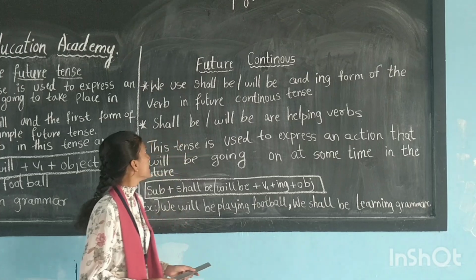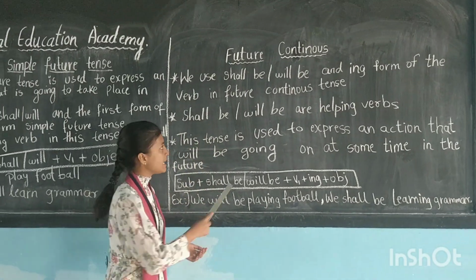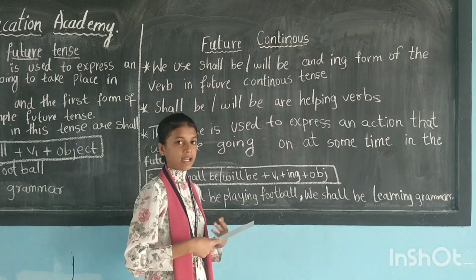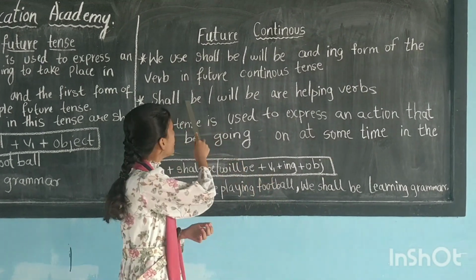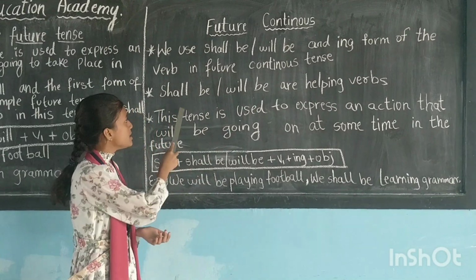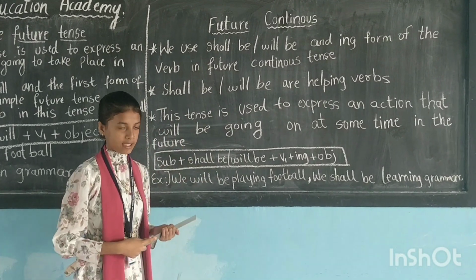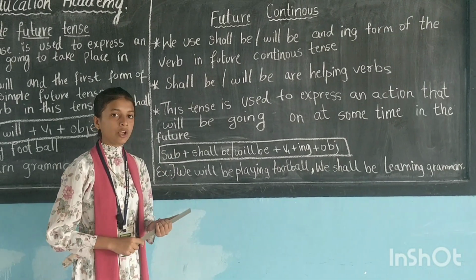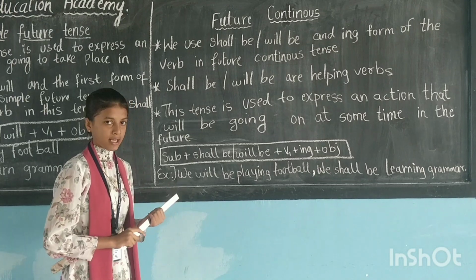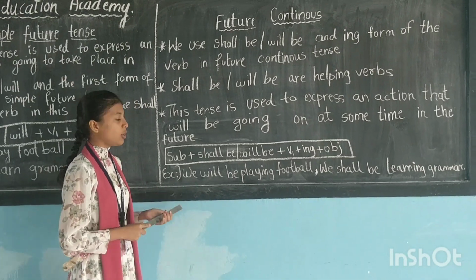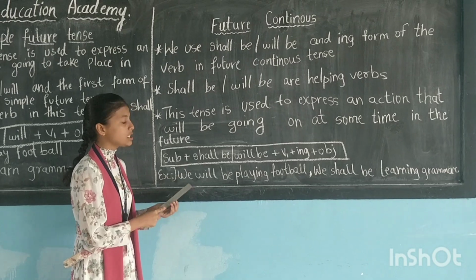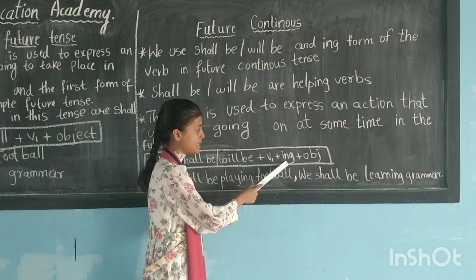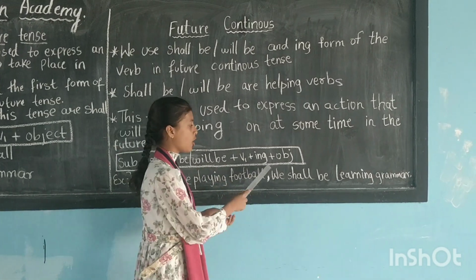Now future continuous tense. We use shall be or will be and ing form of the verb because it is continuous tense. Shall be or will be are helping verbs in this tense. This tense is used to express an action that will be going on at a state in the future timing. So the formula of this tense is subject plus shall be or will be, which are helping verbs, plus V1 plus ing because it is continuous tense, plus object.